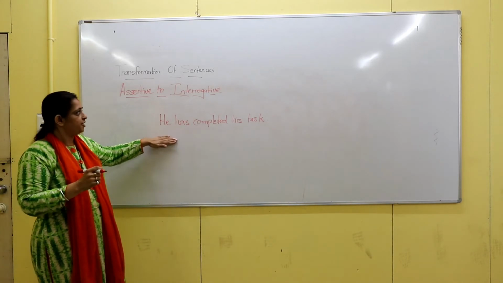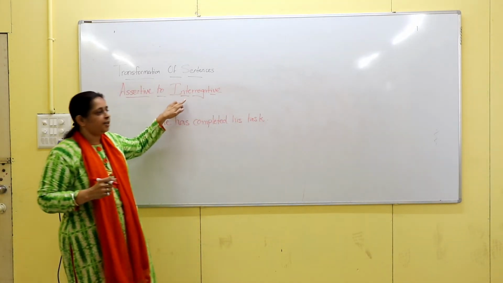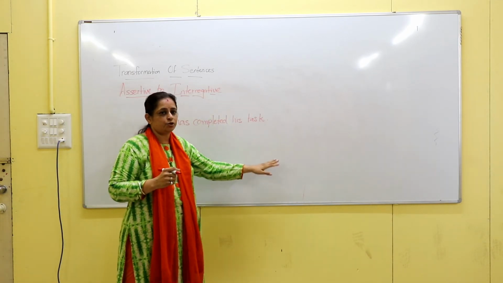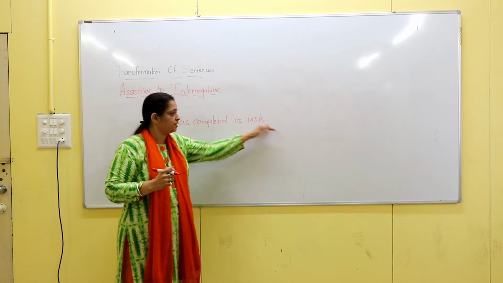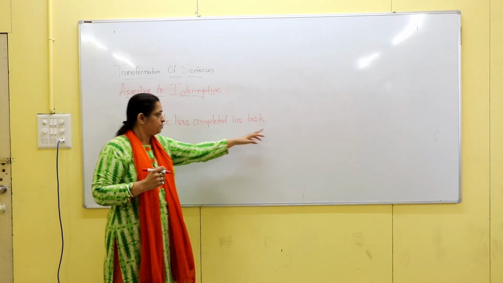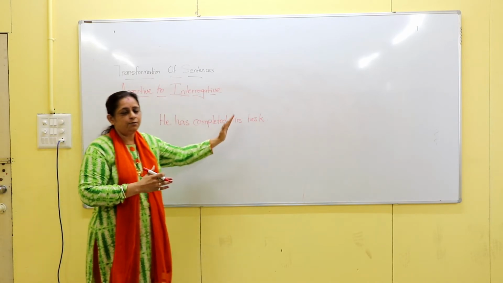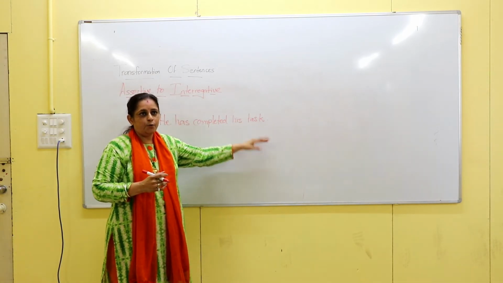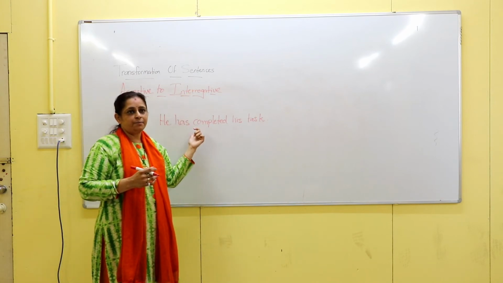One more thing I want to tell you, assertive sentences always end with a full stop and interrogative sentences always end with a question mark. So if we go according to the punctuation mark, the given sentence is assertive. Now whether this given assertive sentence is affirmative or negative, that you have to find out.